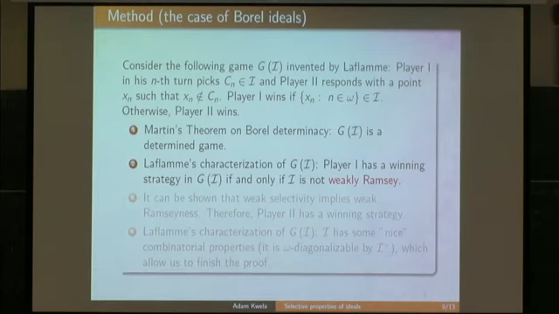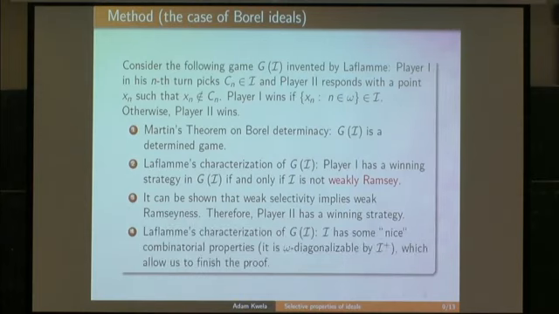For now, you just need to know that there is such a property called weakly Ramsey. It can be shown that weak selectivity implies weak Ramseyness, so player one cannot have a winning strategy. The game is determined, so player two has to have a winning strategy in this game.